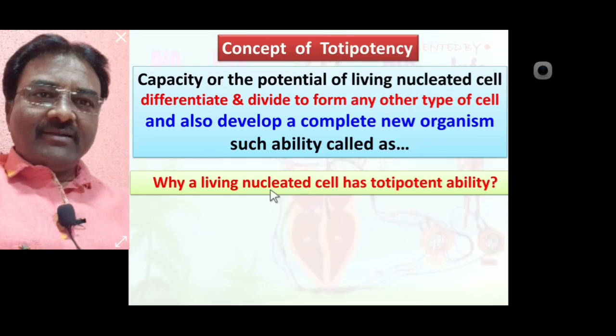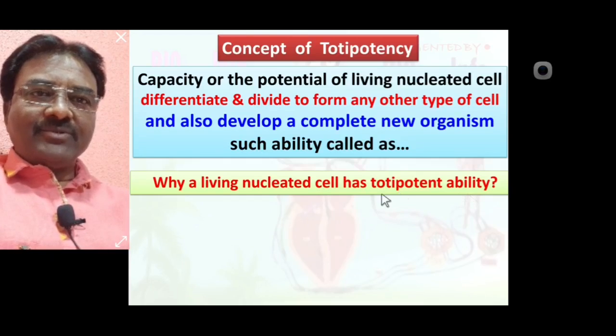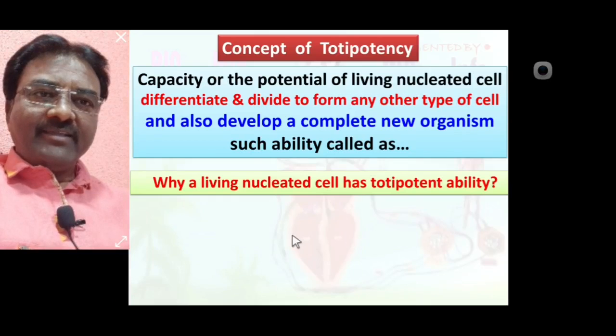Why does a living nucleated cell have totipotent ability? Yes, because a living nucleated cell contains a nucleus with whole genetic information about the organism. So a living nucleated cell has totipotent ability.